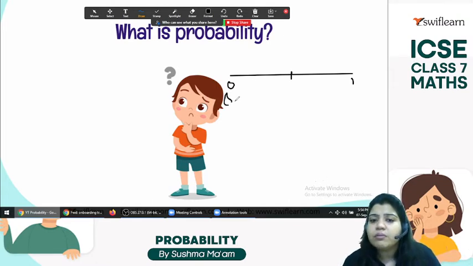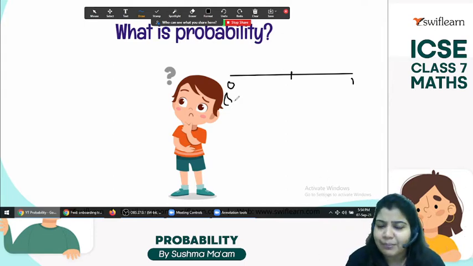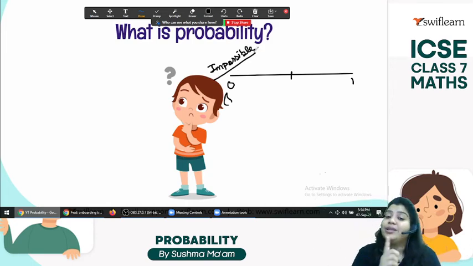So 0 means, suppose you come out of the examination hall and your friend asks, are you going to pass this exam? You say, no, impossible. The question paper is very tough, very difficult. I have to appear next time. You are confident you are going to fail. Just an example. So that's the impossible case, and for an impossible case, probability is always 0.